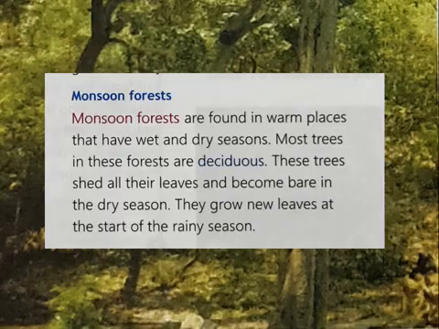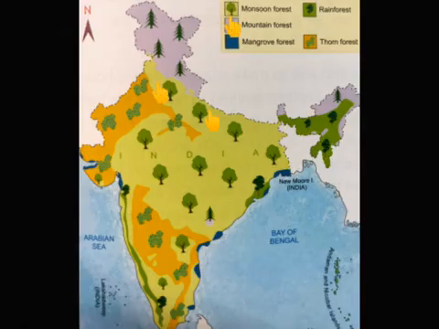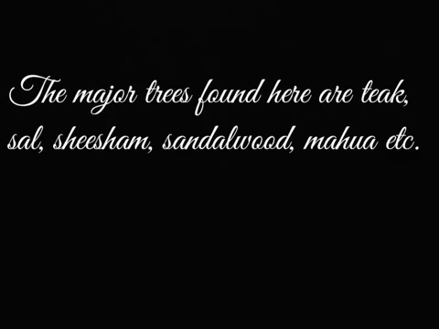Now listen, in India, these forests are found in the foothills of the Himalayas, northeastern states and in the wetter parts of the southern plateau. The major trees found here are teak, sal, shisham, sandalwood, mahua, etc.